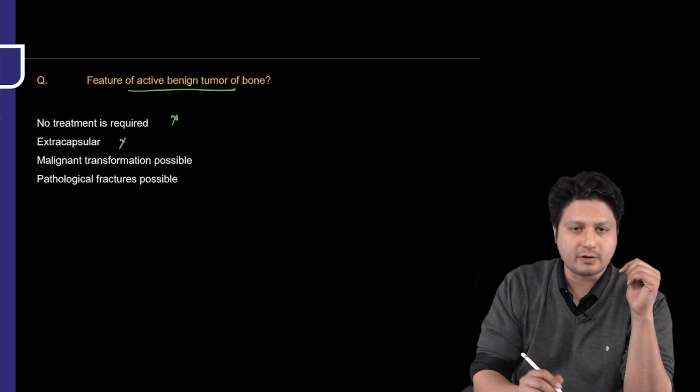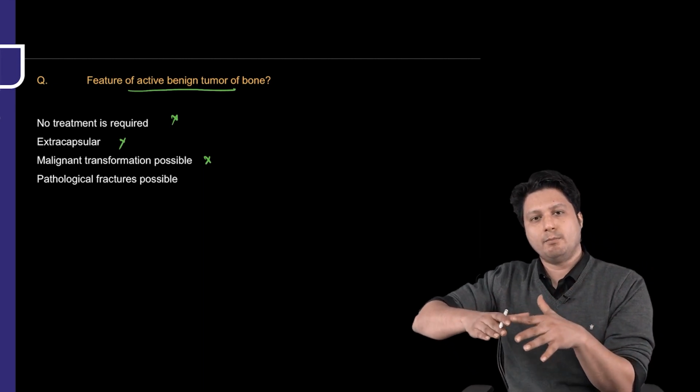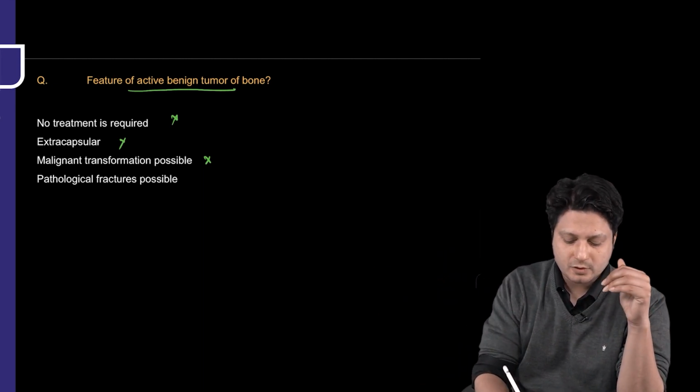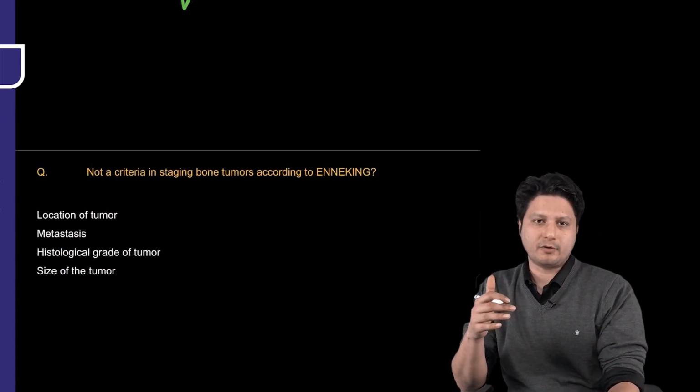Extracapsular is a feature of aggressive. So this is not the answer. Malignant transformation is a possibility more in case of aggressive kind of a benign tumor. That is also not the answer. So pathological fractures are possible. Yes, pathological fracture can happen in active kind of a benign tumor.